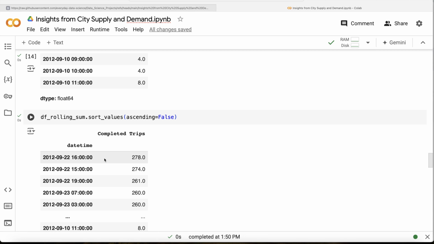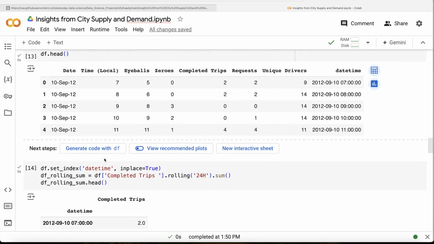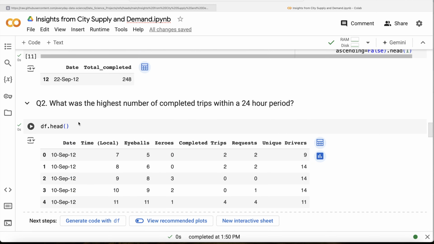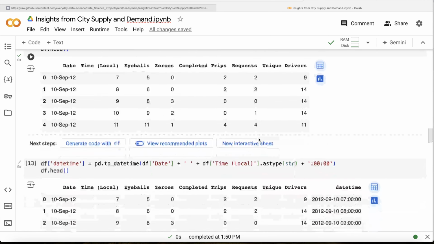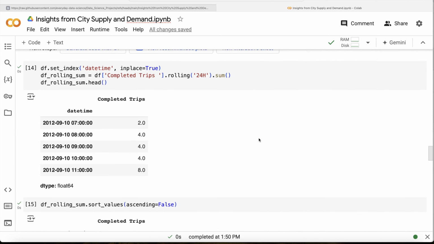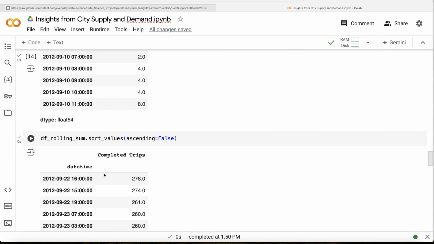That means 24 hours before that is going to be 21st of September 2012, 5 p.m. So 21st of September 2012, 5 p.m. to 22nd of September 2012, 5 p.m. is the 24-hour period which has the maximum completed trips, right? So you see here, this is the question: highest number of completed trips within a 24-hour period, and that is 278 trips. Even though this question has only asked what was the highest number, we can just go right and say 278.